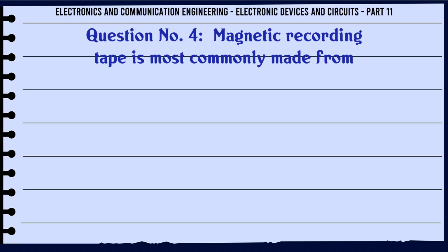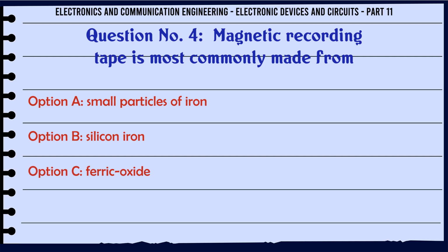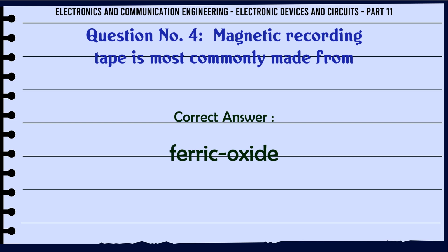Magnetic recording tape is most commonly made from: a. Small particles of iron, b. Silicon iron, c. Ferric oxide, d. Silver nitrate. The correct answer is ferric oxide.